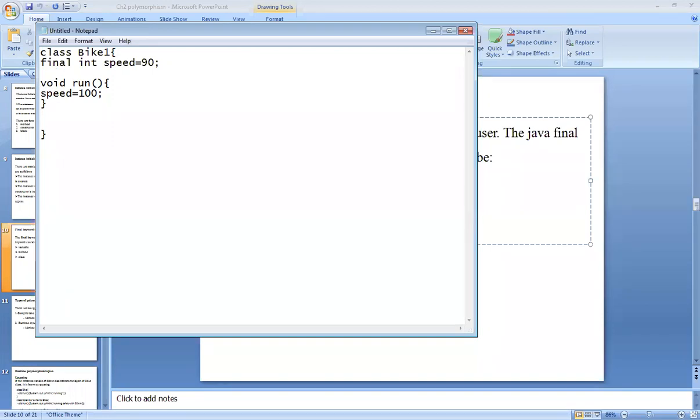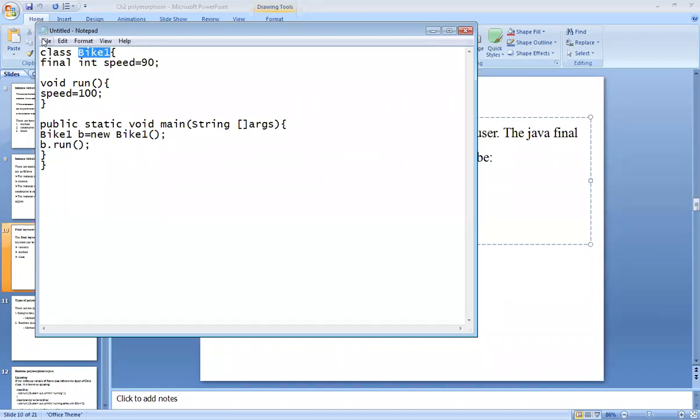And after that, I will write a main method, public static void main string arguments. Just create object for this one. We have taken bike1, b is equal to new bike1, and just call this method as b dot run, and just save this program.